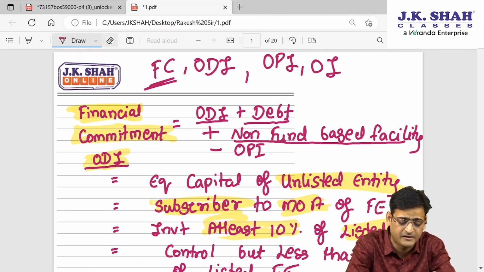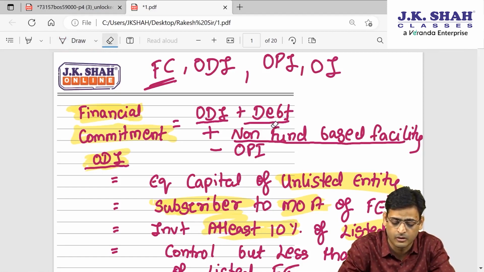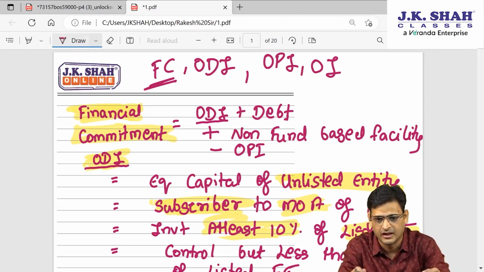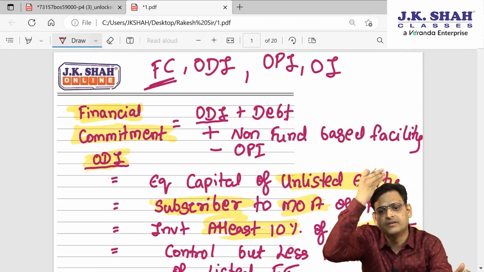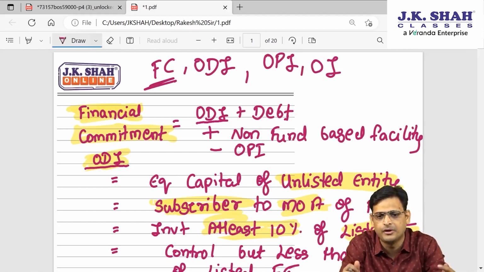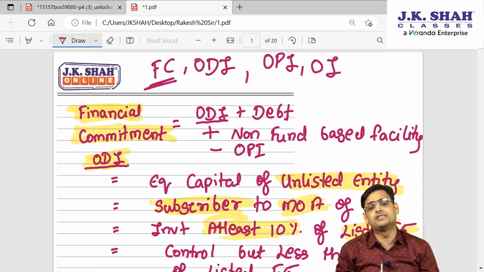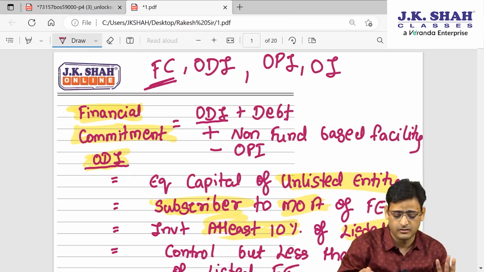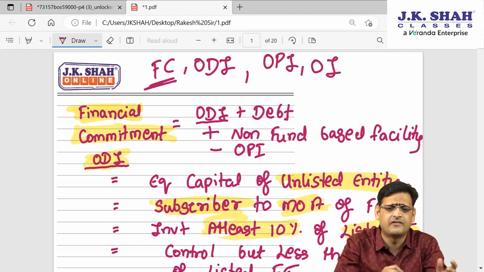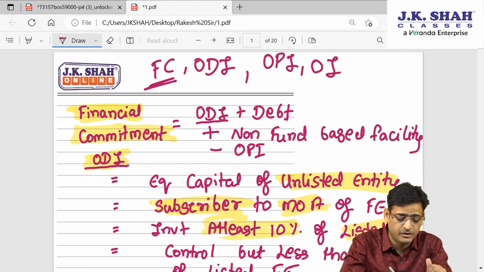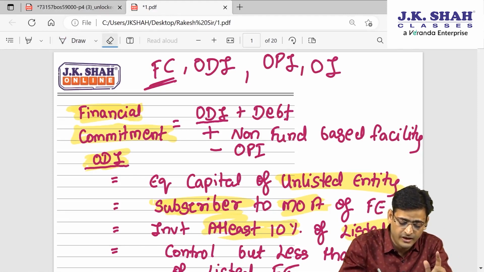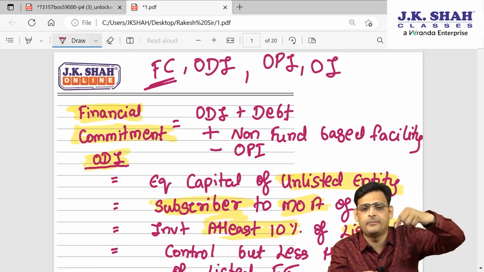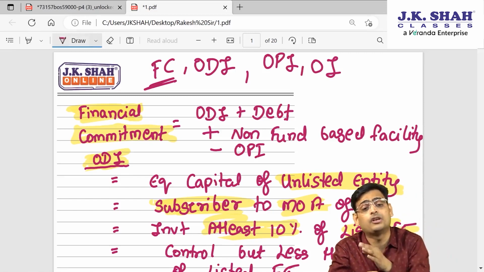What is non-fund based facility? You can remember it like a performance guarantee: if the other party fails to do a certain activity, I am going to pay you for that. This is called non-fund based facility. So you can remember non-fund based facility like a performance guarantee. In financial commitment, you will include three things. Number one, ODI. Number two, debt. Number three, non-fund based facility. In financial commitment, you will not include OPI.